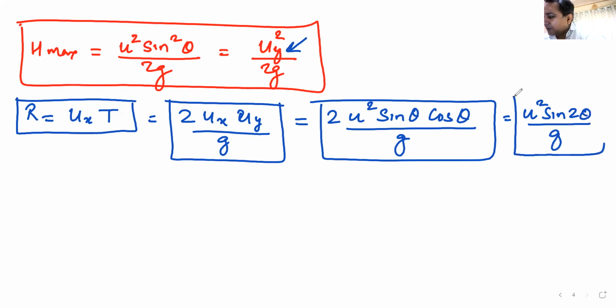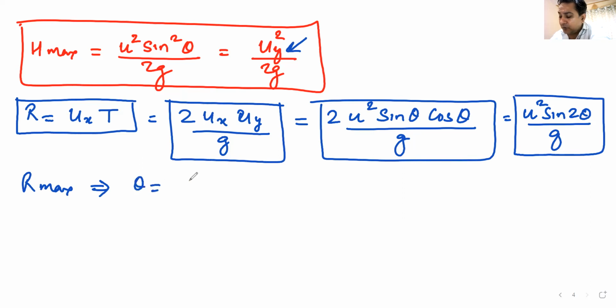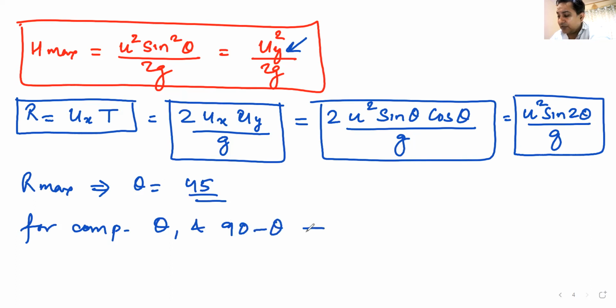u squared sine 2 theta by g. Now from here I can understand the condition for maximum range. Maximum range happens at theta equal to 45. For complementary angles, where one is theta and the other one is 90 minus theta, the range would be the same. Do we understand this? Can I have some raise of hand that we understand this? These are simple things that you must be able to recollect.